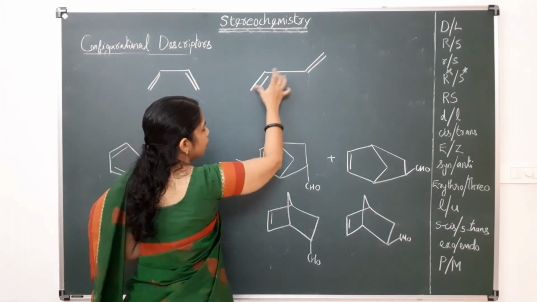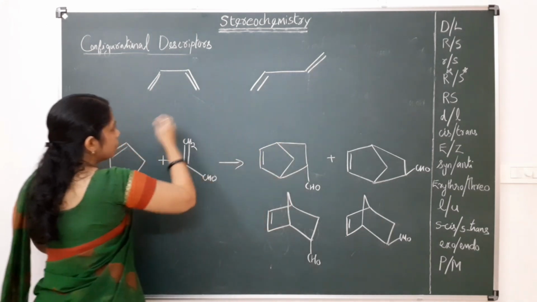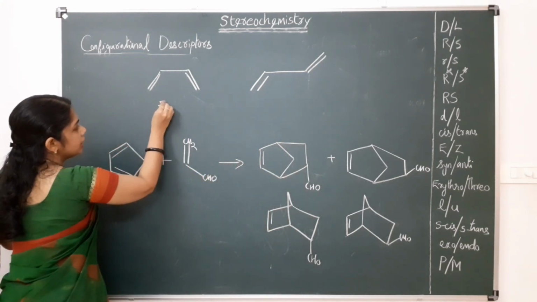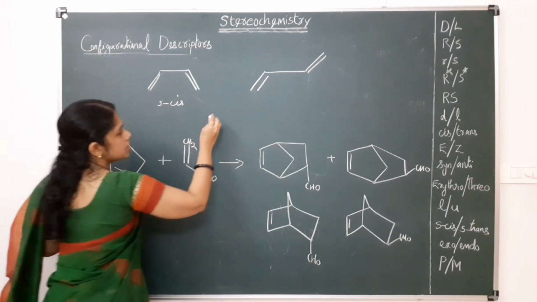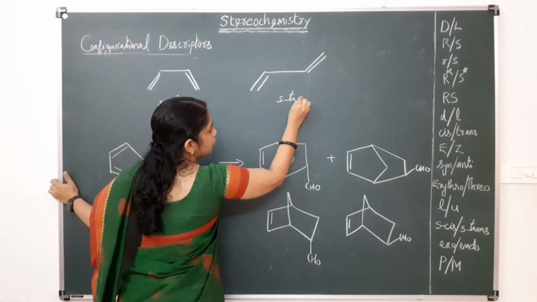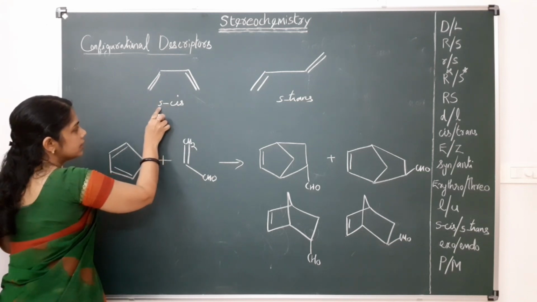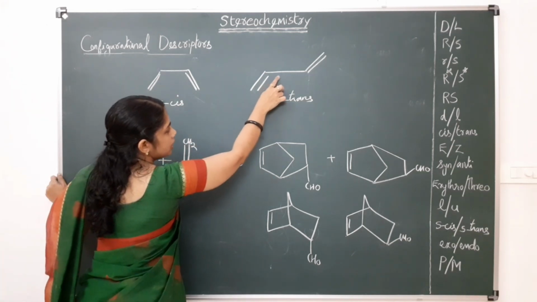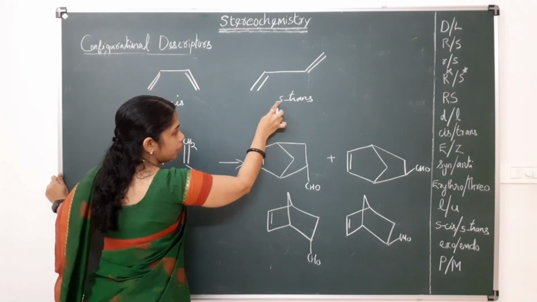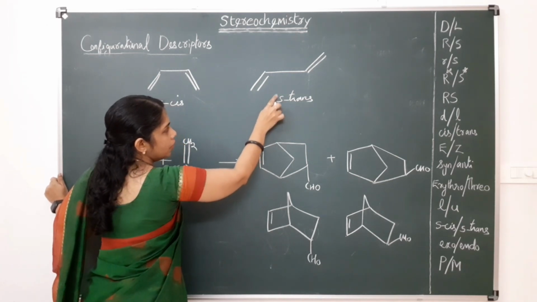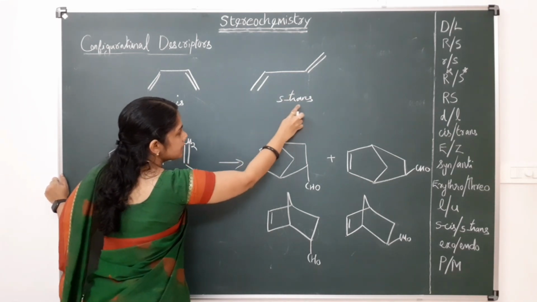With respect to this sigma bond, these pi bonds are on the opposite side. So, this is having the configuration S cis. This is S cis and this is S trans. That is, S means sigma bond. With respect to this sigma bond, that is S cis. With respect to this sigma bond, this is S trans.